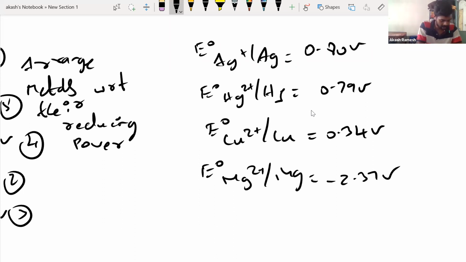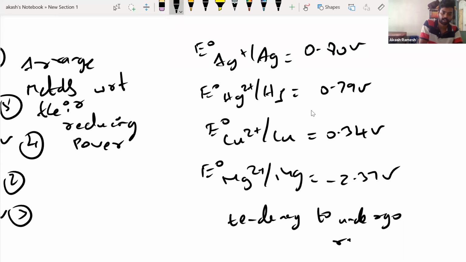Right, now the question is, arrange all these elements in the order of tendency to undergo reduction.